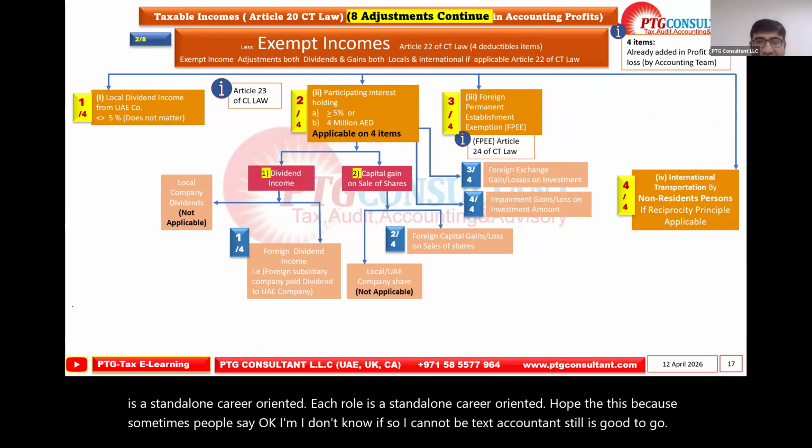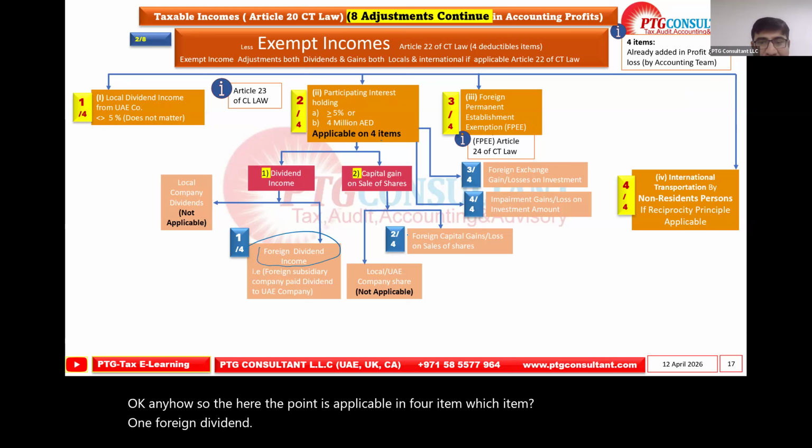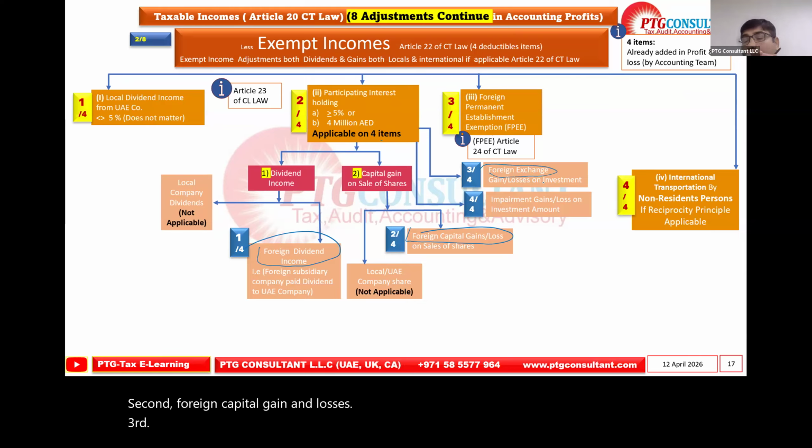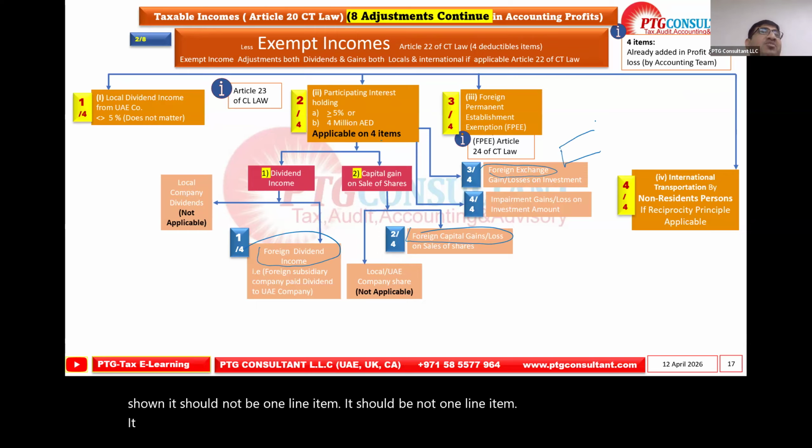Okay, anyhow. So here the point is applicable in 4 items. Which items? One, foreign dividend. Second, foreign capital gains and losses. Third, forex exchange on investment. So now in the financial statement, when the exchange gains and losses are shown, it should not be one line item. It should be two line items.